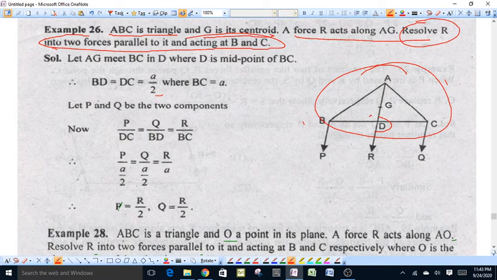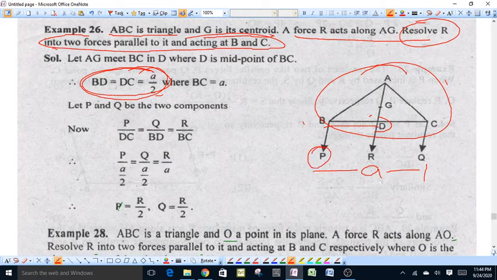Now AD will be the median of the triangle ABC, therefore D will be the midpoint of BC. Therefore BD is equal to DC, equal to half of BC, and suppose BC is equal to a. This means BD is equal to DC is equal to a upon 2. Suppose P and Q are the two components of this resultant R, which acts along AD.